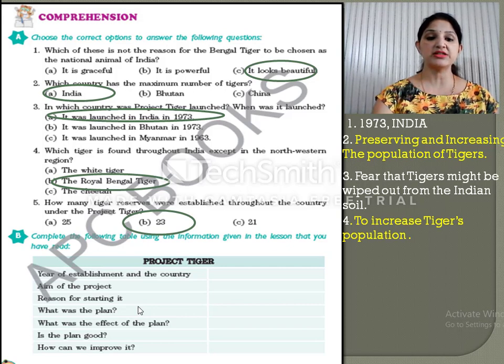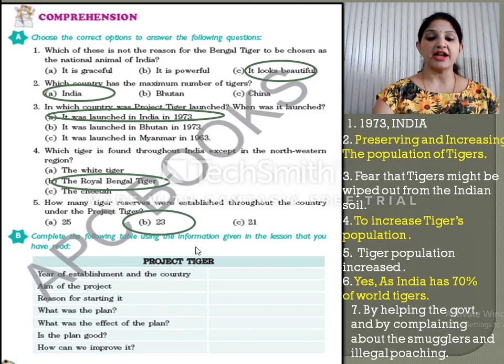The fourth question is what was the plan? So the answer is the plan was to increase the tigers' population. Okay. Now let's see the fifth question. What was the effect of the plan? Whether we could increase the population of tigers or not. Tiger population increased. Yes, after this project, tiger population increased. Now the next question is, was the plan good? Yes, as India has 70% of the world's tigers. So yes, this plan was good as we can preserve up to 70% of tigers and it is the largest population of tigers that we are having.